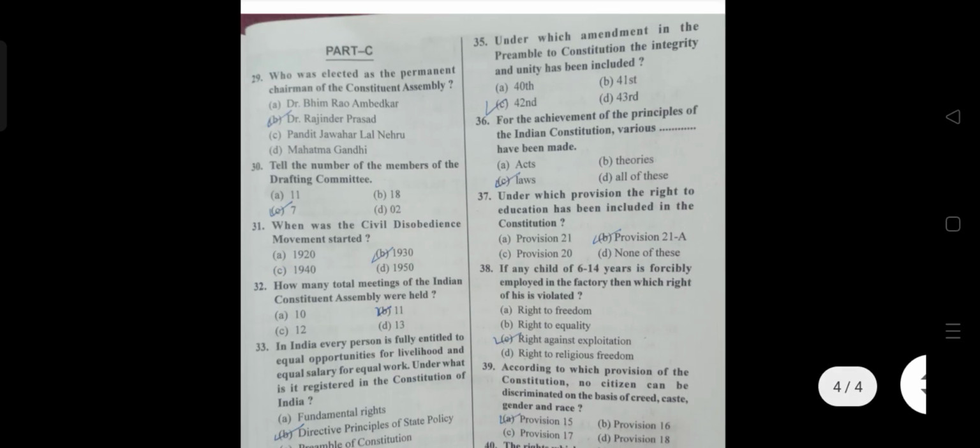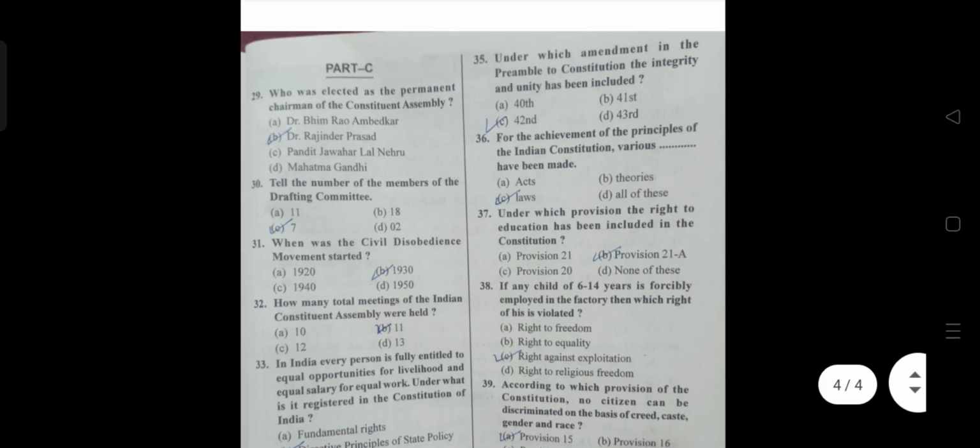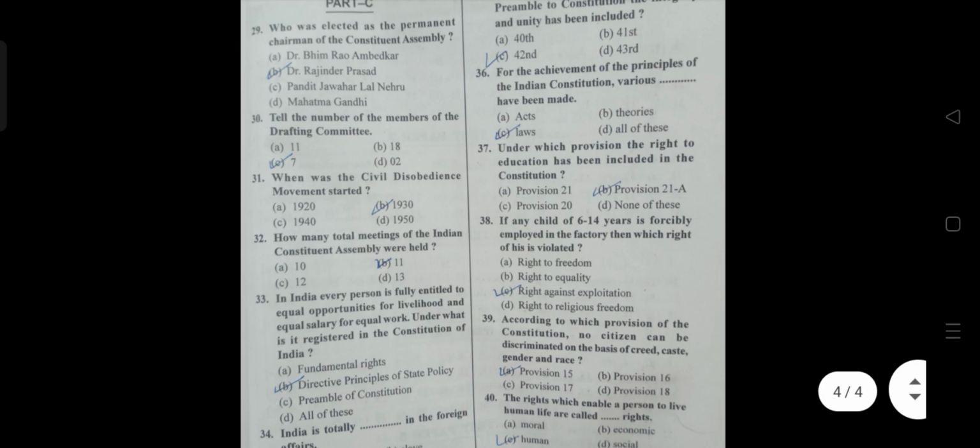29th, who was elected as the permanent chairman of the Constituent Assembly? The answer is B, Dr. Rajendra Prasad. 30th, tell the number of members of the drafting committee. The answer is 7, that is C. 31st question, when was the civil disobedience movement started? The answer is B, 1930.